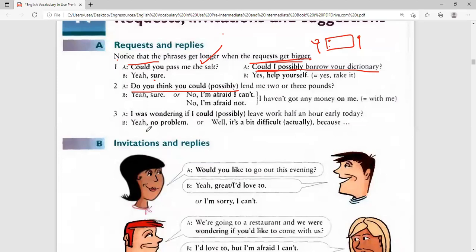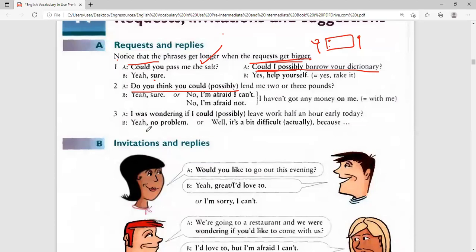Do you think you could possibly lend me 2 or 3 pounds? This is money. So you really have to be polite here now. Do you think you could possibly lend me 2 or 3 pounds? And we say, yeah, sure. But not all people have the money to give. Some people don't have the money at that time. So you can also say, no, I'm afraid. I'm afraid I can't. Or I'm afraid not.